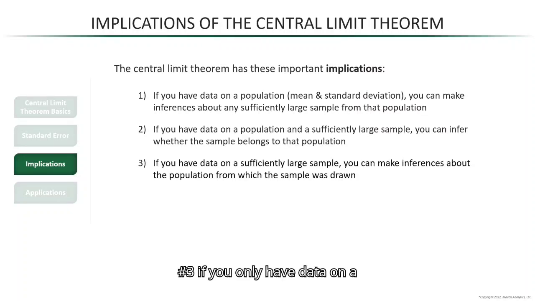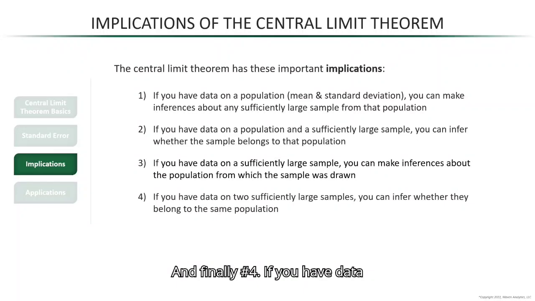Number 3, if you only have data on a sufficiently large sample, which is typically the case, you can still make inferences about the population from which that sample was drawn. So even if you don't have the data for the population, you know that if you take a large sample, then its mean will belong to a sampling distribution that is normally distributed around the population mean. So you can actually estimate it surprisingly accurately.